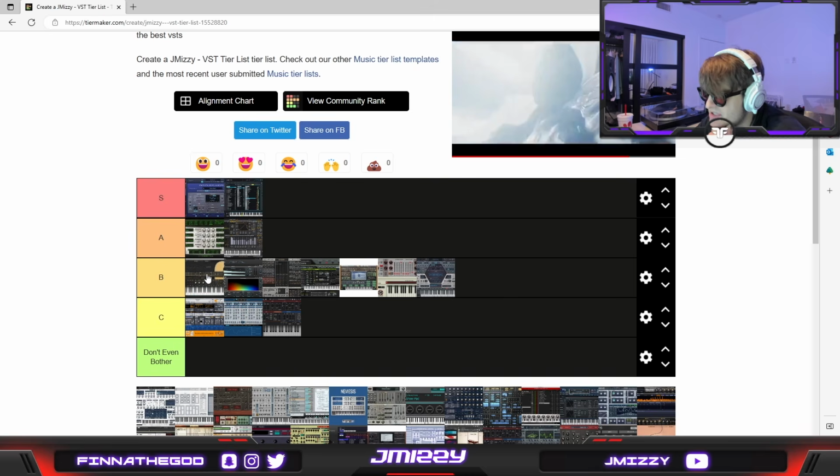Ample Guitar. Ample Guitar is so annoying to use. There are so many cool settings in there, but it's just so overcomplicated how you use them. That being said, it has a great sound and it's so much easier to use than opening up Contact to open up a guitar preset. It's a B tier as well.